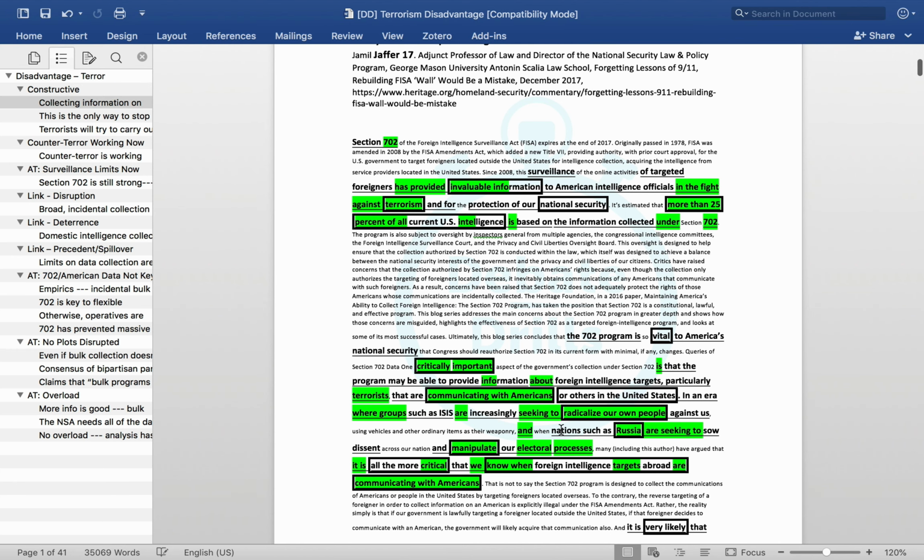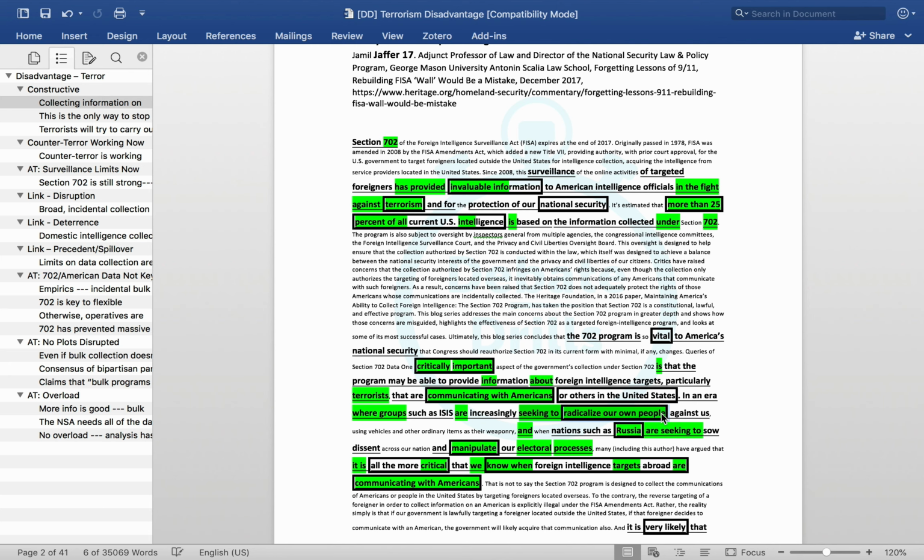So when your opponent asks you, why are Americans key for this? Why can't we get the information by surveilling those that are outside of the country? This line about information about terrorists communicating with Americans is the key. There's also a separate link here about radicalizing our own people. That not being able to surveil Americans would mean that we're unable to tell when terrorists are trying to recruit people from within the US themselves.